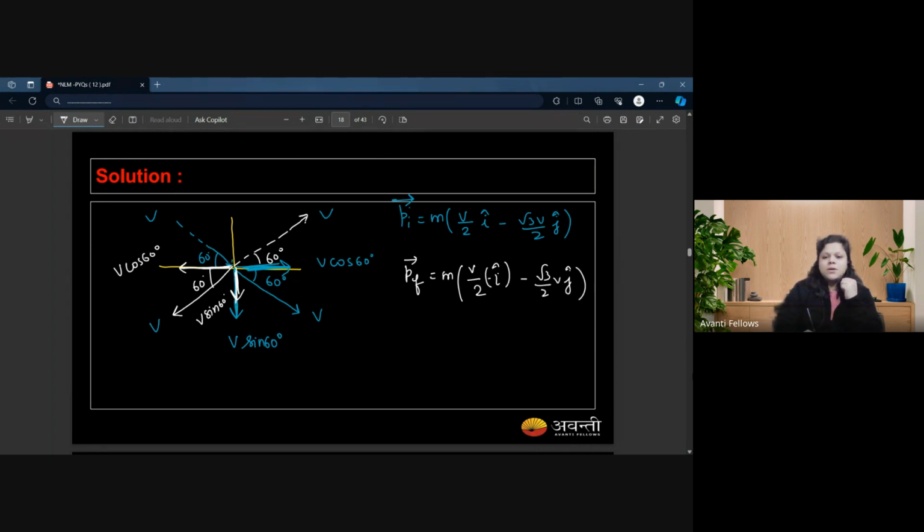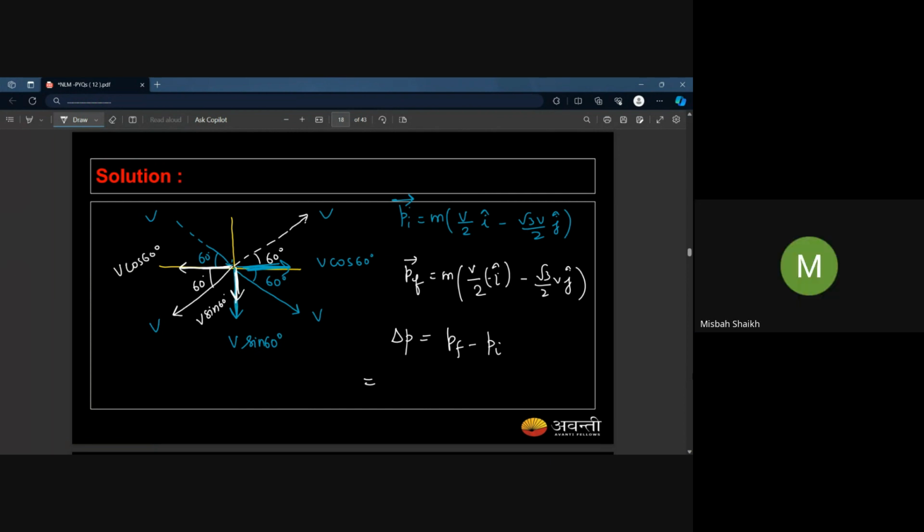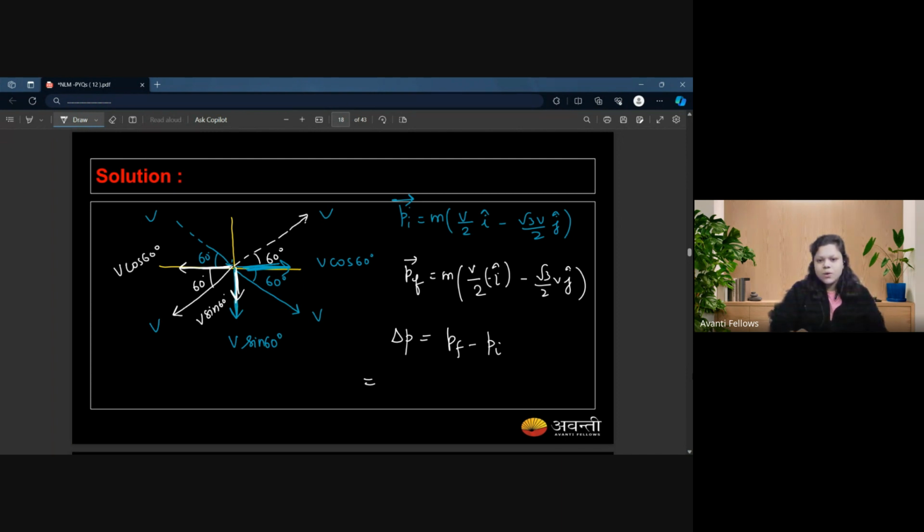Just calculate the change in momentum, and it would become p final minus p initial, right? Just subtract it. The i cap is going to be cancelled out, and these are going to add up now, right? Okay, I will write it down. It would become negative of mv by 2 i cap. Since we are talking about the change only, this is your answer. The j cap components were going to cancel out each other. Is that fine?